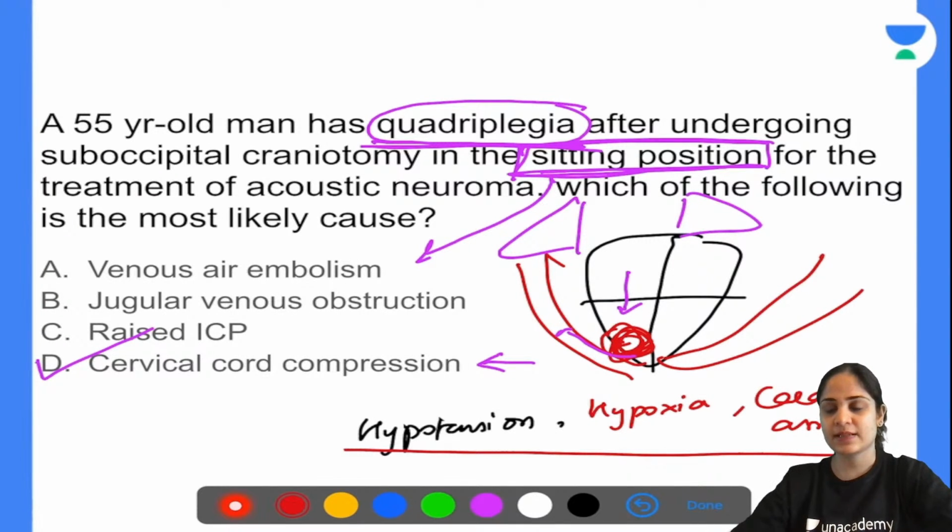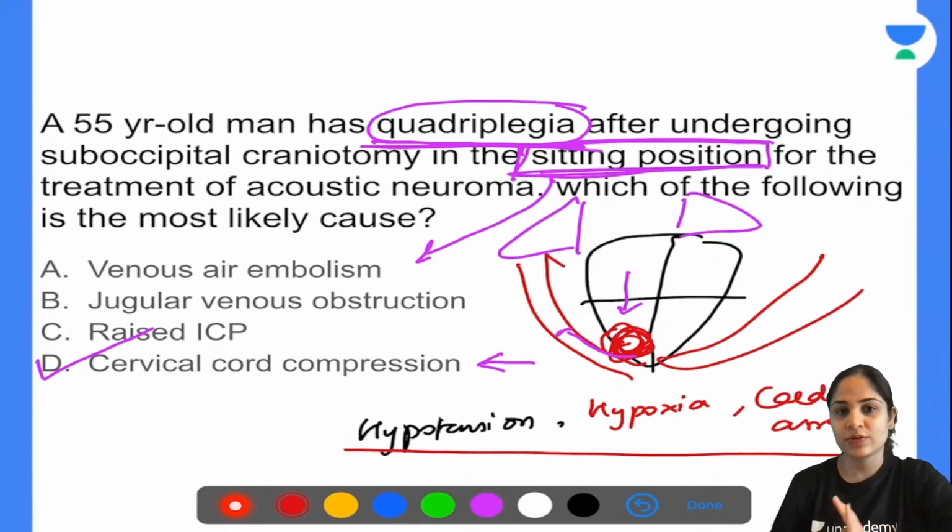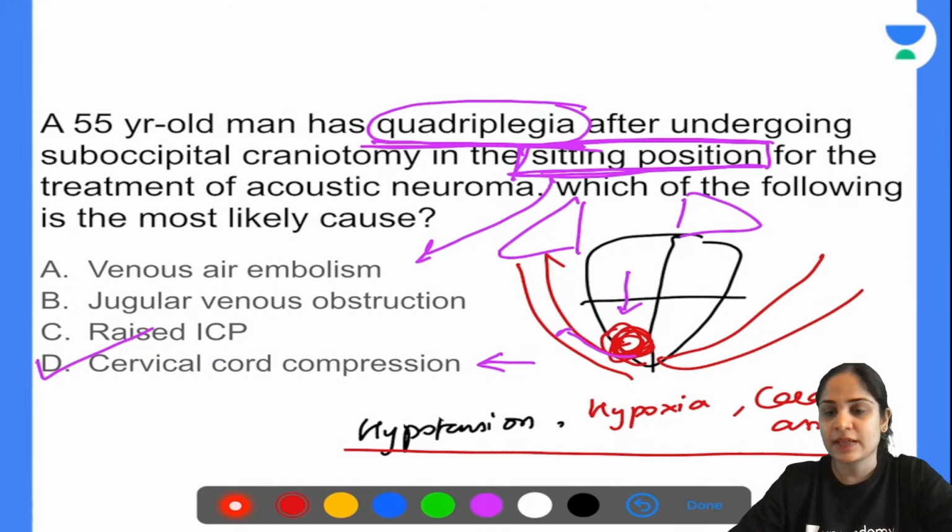And there will be raised ICP signs and symptoms, so you all know there can be headache, there can be vomiting in the patients post-operatively. That will give you a clue that it is raised ICP. So look at what the presentation is and then give the answer. Don't just think, "Sitting position is mentioned, so the answer will definitely be venous air embolism." So with that, we move on to our next question.